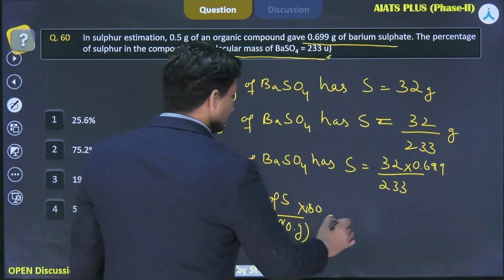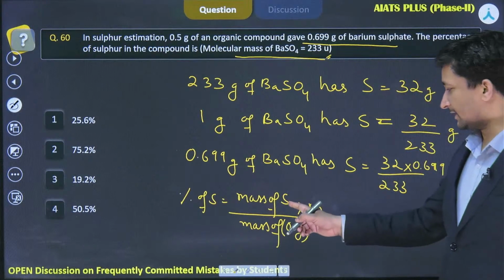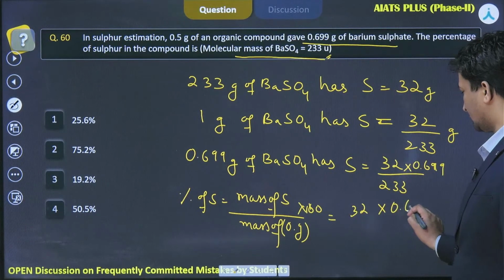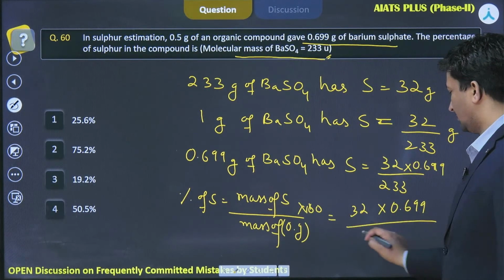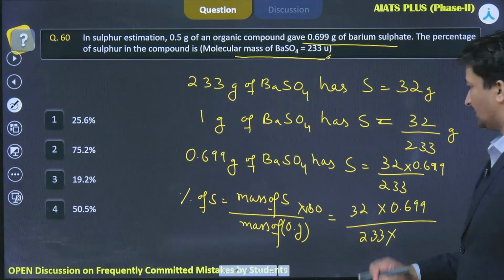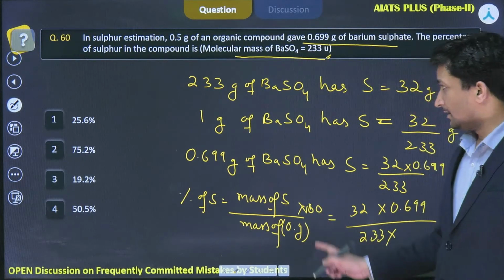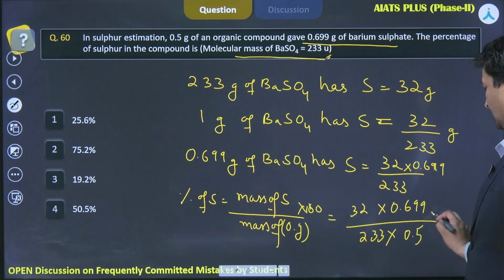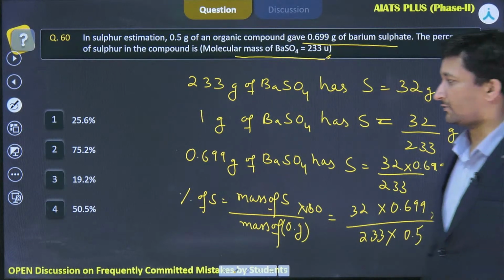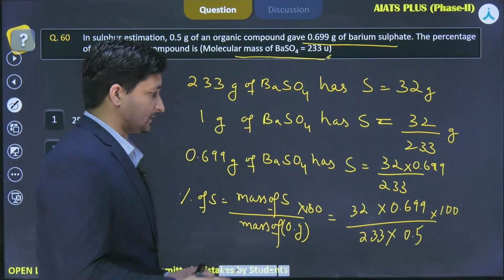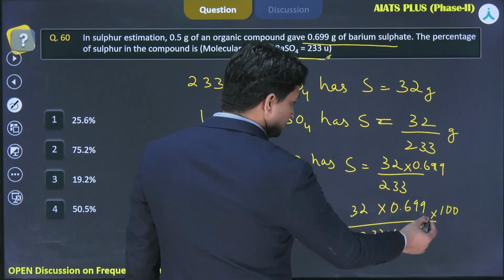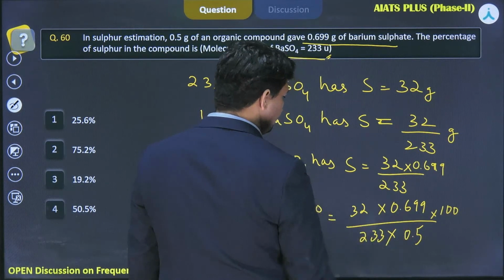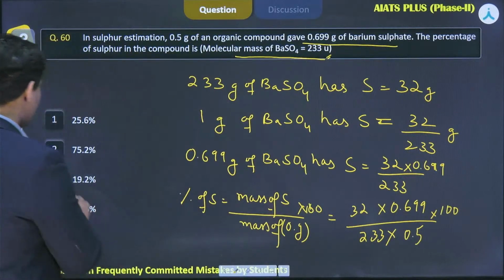Now, what will be the answer here? We have mass of sulfur that is 32 into 0.699 divided by 233. Now, this will be divided by the mass of organic compound, so 0.5, multiplied by 100. And on solving this, that will be 19.2%.